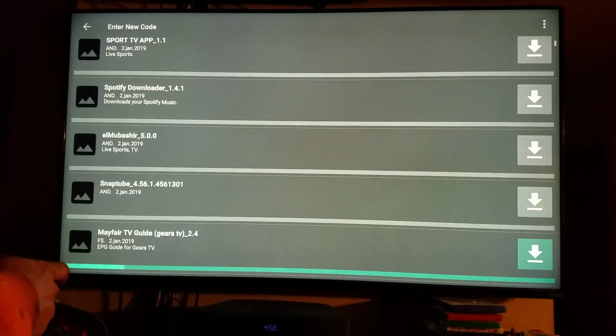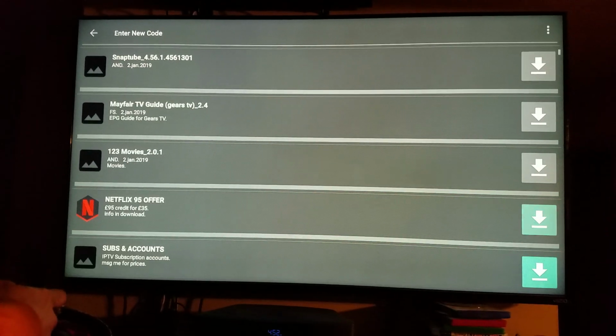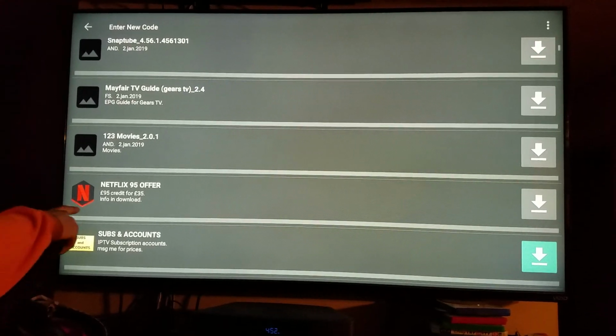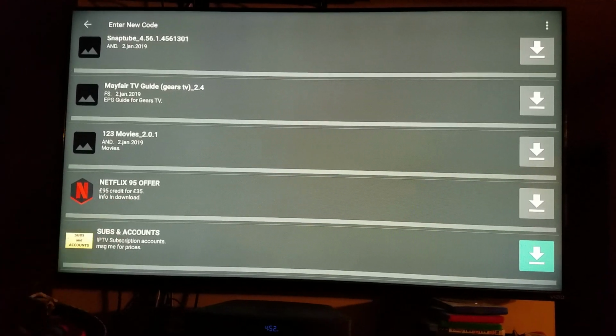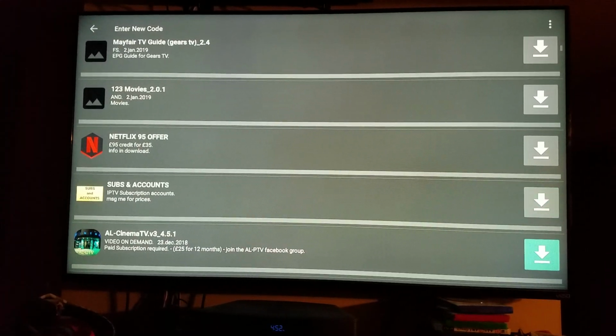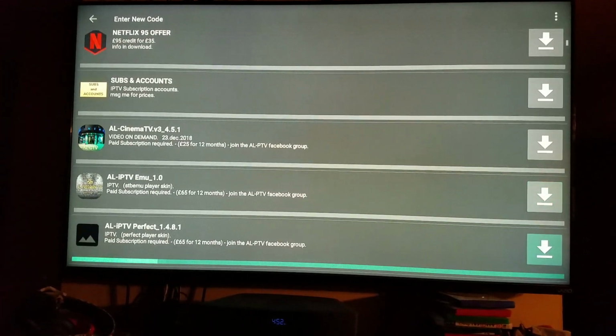And we scroll down to, these are all Spotify's. These are all apps you can put on here. 123 Movies. Be careful. Some of them say like for credit. I don't even mess with those, or subscription accounts. Don't mess with none of those.